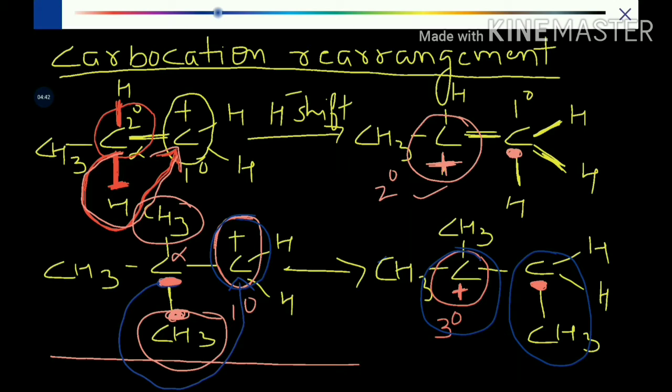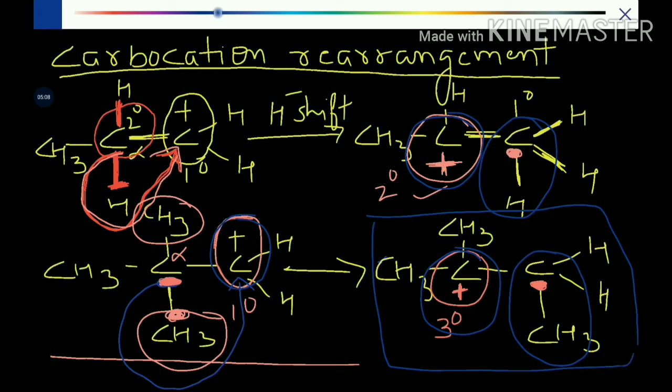Similarly, in example number 1, instead of positive it is hydrogen, and instead of hydrogen it is positive. So on the reactant side and the product side we can see a simple exchange of positions, but after the exchange of positive charge and hydride, or positive charge and methyl, the newly formed carbocation is comparatively more stable.